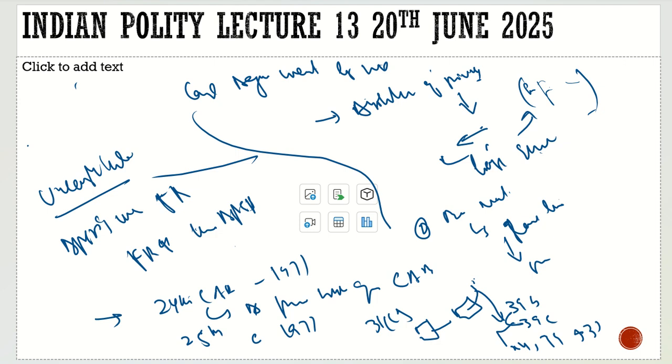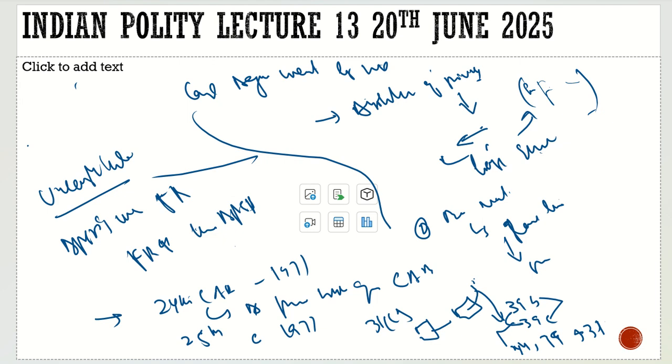Under this 25th Constitutional Amendment Act 1971, the Parliament brought in 31C. Under 31C, it says if the Parliament wants to enact any law and they want to give effect to these two, 39B and 39C, it should be deemed that it is not violating these articles. What are these articles? Article 14, Article 19 and Article 31. It should be deemed that it is not violating these three articles.